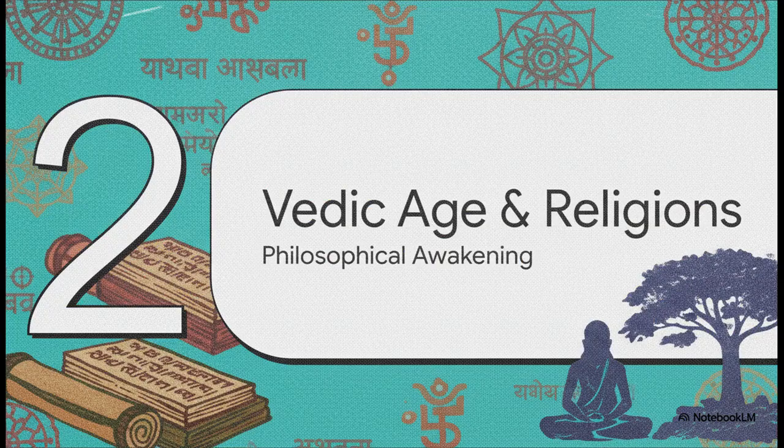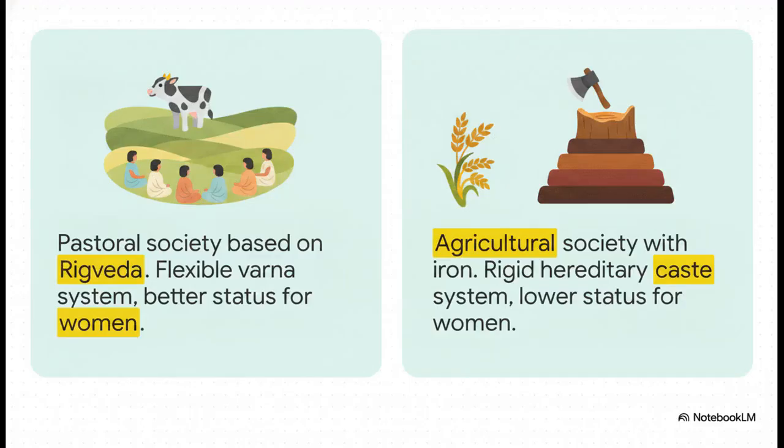But as the Indus Valley declined, the subcontinent saw the arrival of new people, new texts, and a profound philosophical shift. Which brings us to Section 2, Vedic Age and New Religions. The absolutely crucial takeaway here is how society transformed. The early Vedic period, which was grounded in the Rig Veda, was primarily a pastoral society. Basically, your wealth was measured in cattle. The social structure, the Varna system, was super flexible and based on your occupation. Plus, women held a relatively better status in society back then.